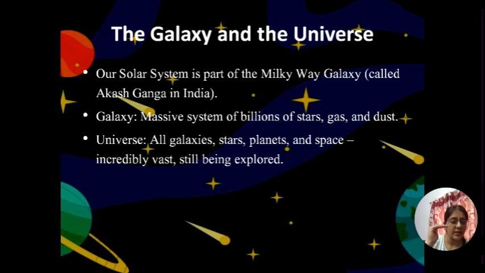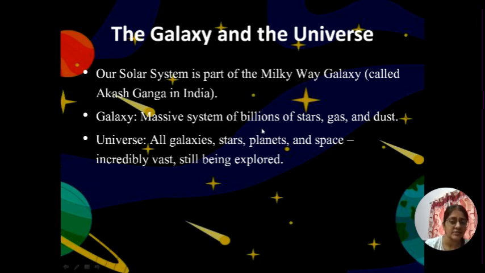Then there are many galaxies. Okay. Then the galaxies consist of many solar systems. Okay. Here is our galaxy, that is Milky Way galaxy, which is called Akash Ganga in Hindi. And the solar system has many planets, one of which is Earth, in which you are living. So, solar system is the part of Milky Way galaxy. And what is galaxy?